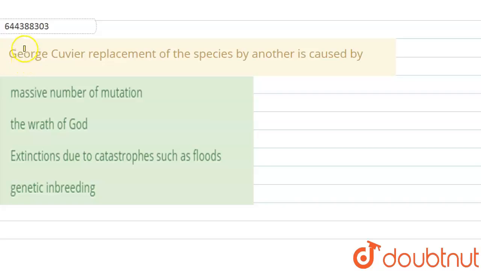Hello student, here the question is: George Cuvier's replacement of one species by another is caused by the massive number of mutations, the breath of God, extinction due to catastrophes such as floods, and genetic inbreeding.